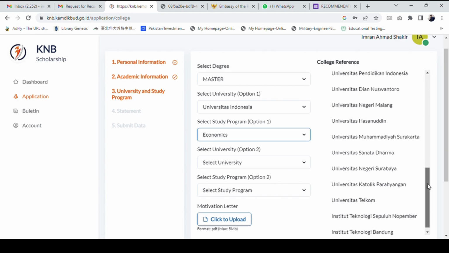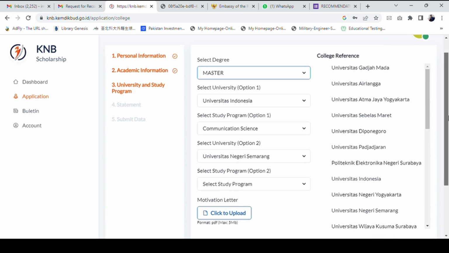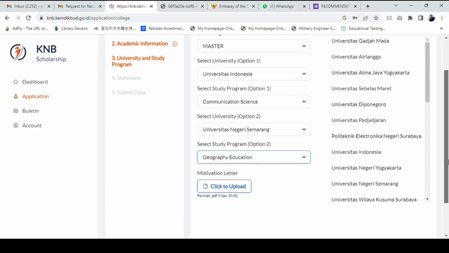These are the list of the universities. And the option 2, you have to choose another university. I choose Universitas Negeri Semarang, for example, and another program, just to show you. For bachelor it's different, and for PhD or master it's different. Here you upload your motivation or study plan, and then you go to the next section after this.